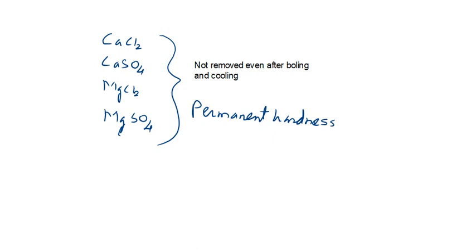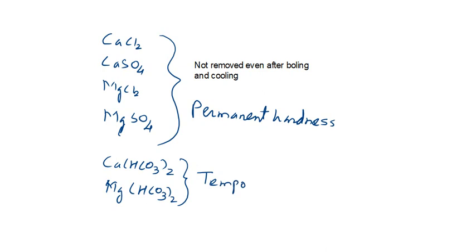So we have two categories. One is the bicarbonates and another is the chlorides and sulfates. The bicarbonates in water are called temporary hardness, whereas the other part, the chlorides and sulfates, are called permanent hardness.